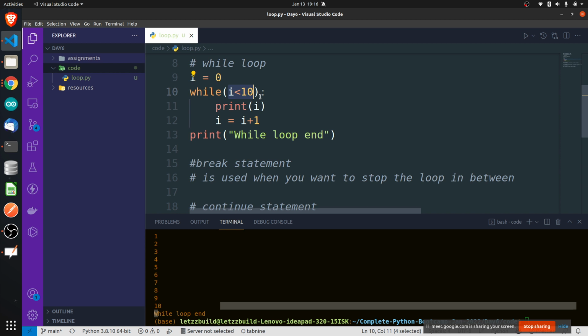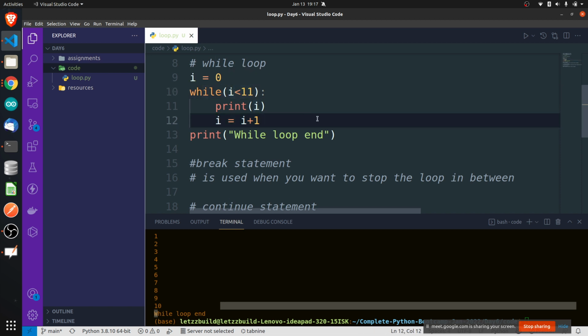Exactly, when i becomes 10 it will print 10 as it is, but when i becomes 11, that time it will stop. So the terminating condition is 11. That time false will be substituted here and then it will break.